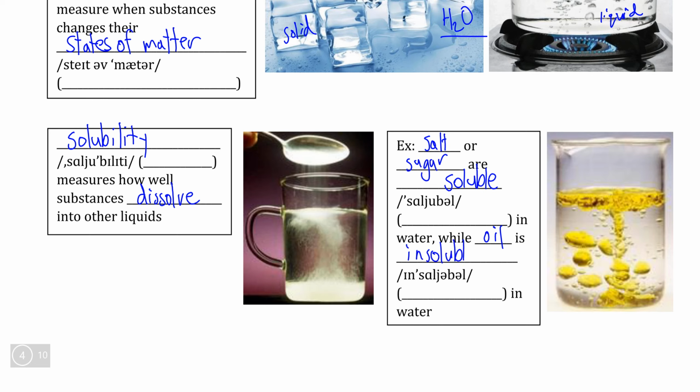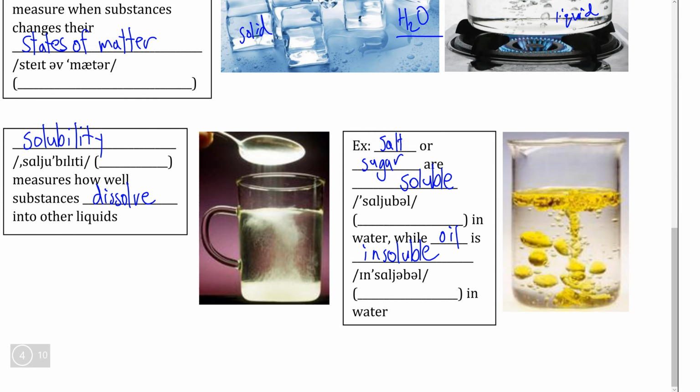Now, once again, solubility is a physical property because taking salt and sugar and dissolving them in water does not change whether they are salt and sugar. We aren't making a new substance here. We're simply making a solution, and oil and water don't even interact with each other, which shows that there is no change to their structures either.